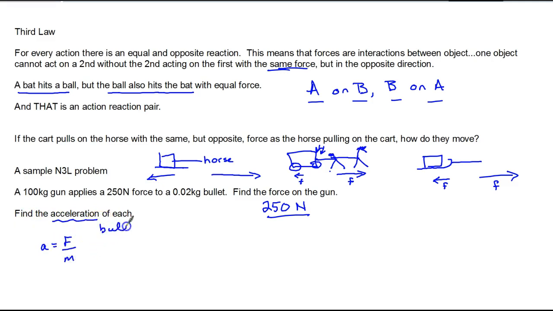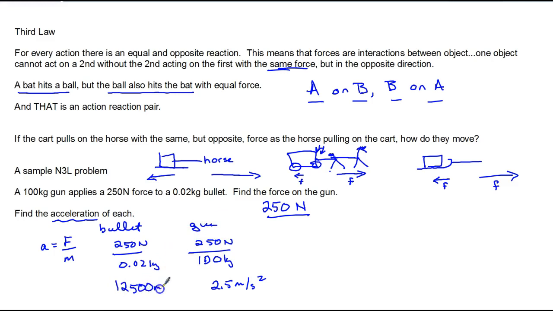So for the bullet, you have 250 newtons divided by 0.02 kilograms, and for the gun, you have 250 newtons divided by 100 kilograms. And so this is 2.5 meters per second squared, and 250 divided by 0.02 is 12,500 meters per second squared. Same force, different accelerations. A small mass gets a really large acceleration, and a larger mass gets a smaller acceleration.